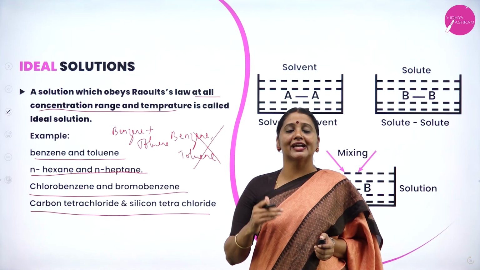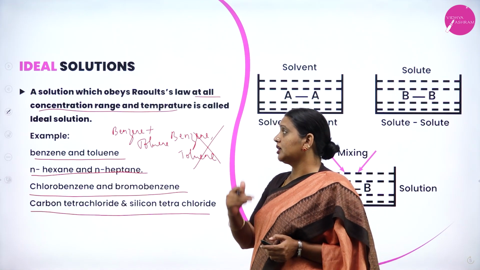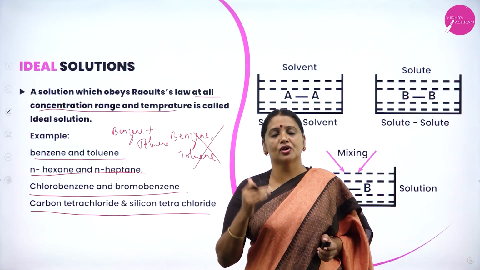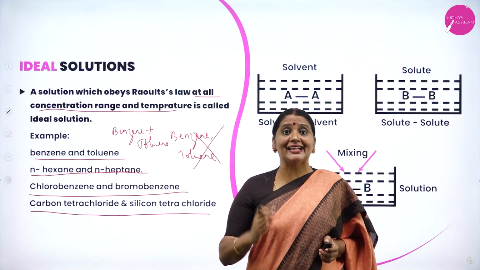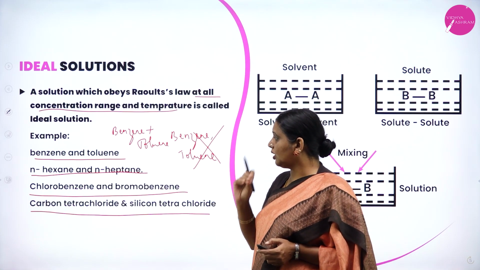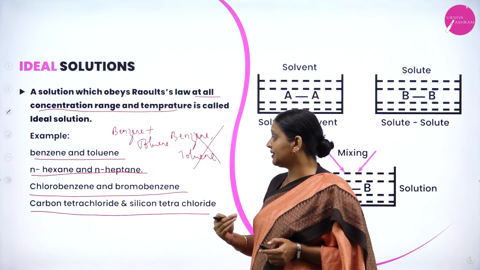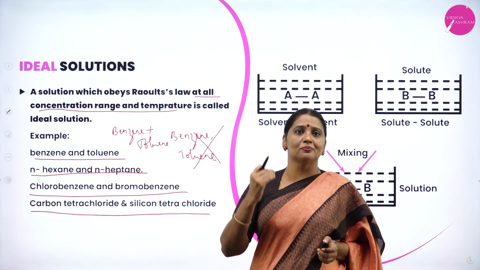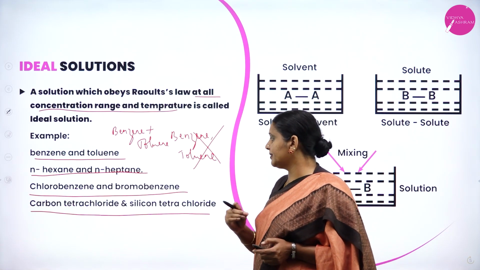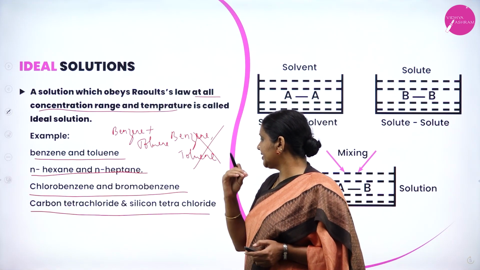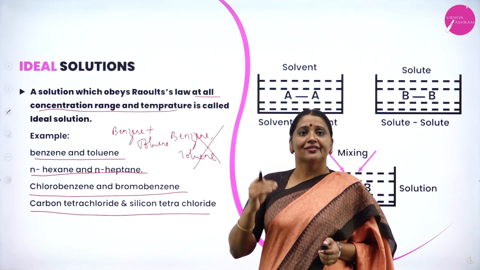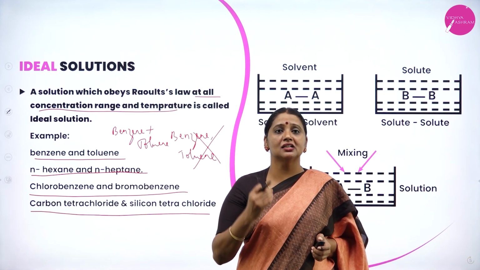These are the examples for ideal solution.